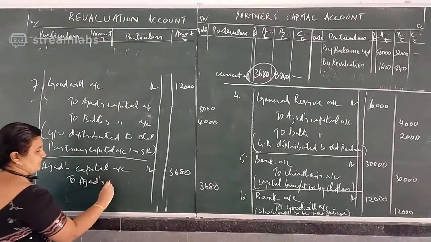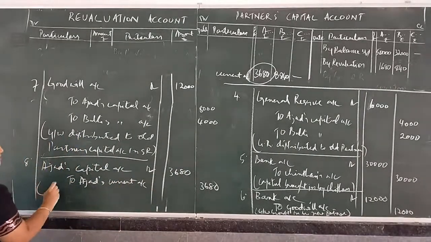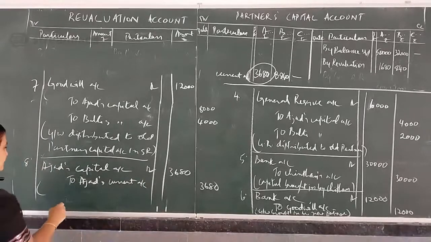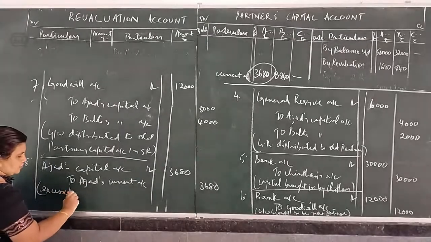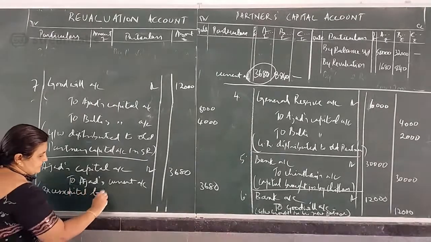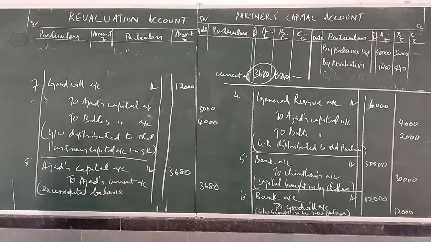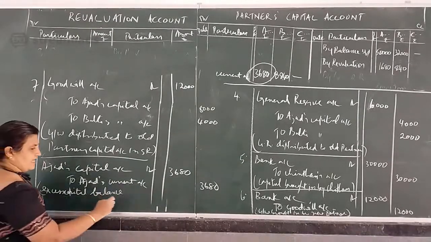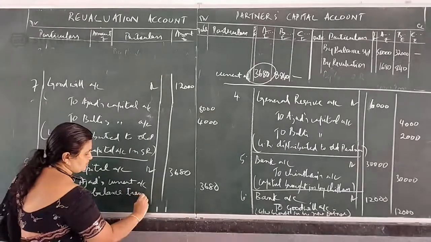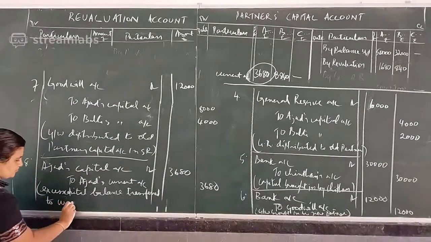Azad's capital account debtor to Azad's current account. Narration: excess capital balance transferred to current account. Excess capital balance or capital balance transferred to current account. You can write capital balance or capital difference. Excess capital balance transferred to current account.